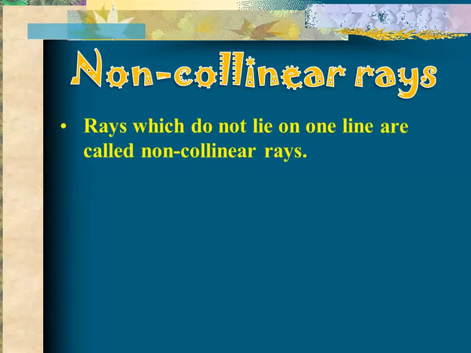Now move on to the next definition, that is non-collinear rays. Obviously, it is the opposite of collinear rays. Rays which do not lie on one line are called non-collinear rays. Here you have ray 1 and ray number 2. If you label them, this is your ray 1, that is OA, and this is your ray number 2, that is OP.